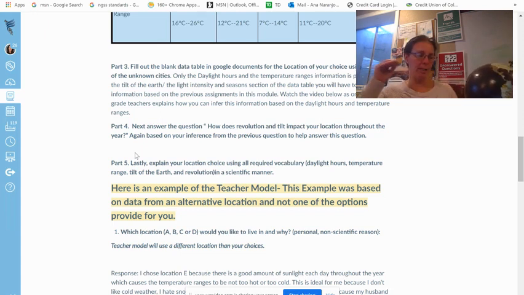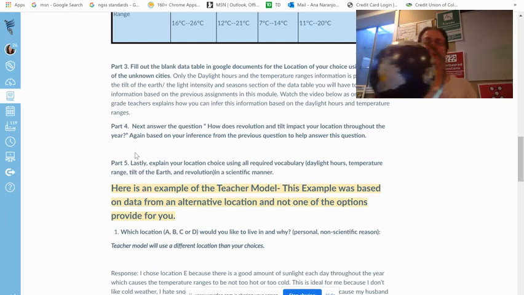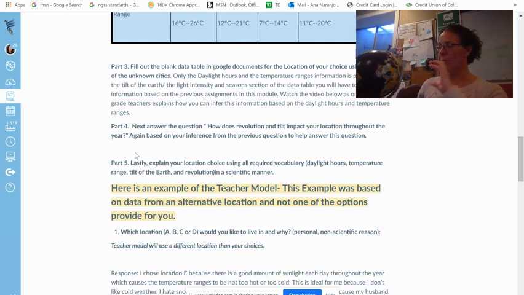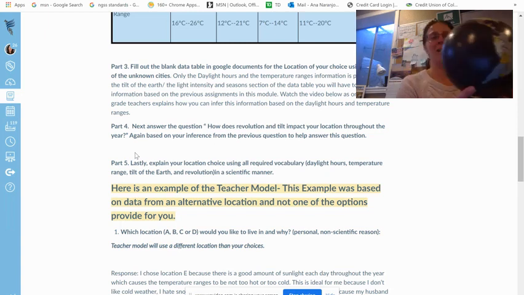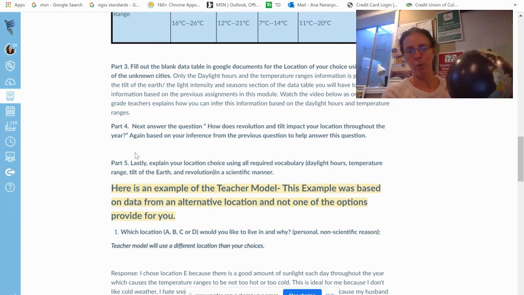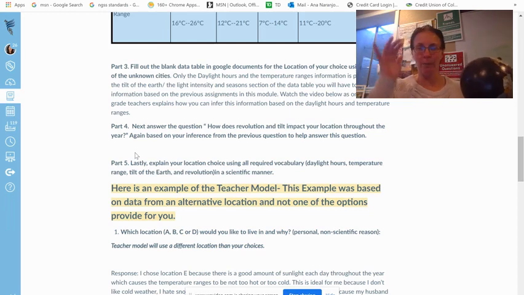So, for example, the sun is hitting here, but the northern hemisphere is tilting away, and the southern hemisphere is getting hit. Or is it going to be the opposite way, in which the sun is going to be hitting the northern hemisphere? Or do you think it's going to be in that middle part where it's going to have the same amount of daylight and the same amount of temperature throughout? So this is where you're taking that information and inferring again, and putting into written terms, more concisely, how you think that works out.